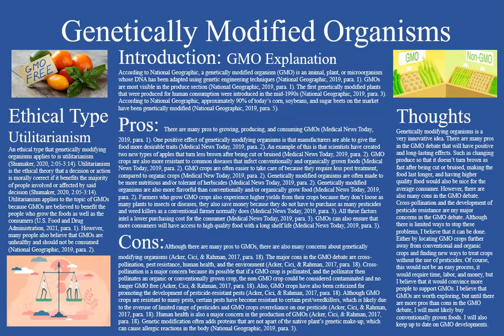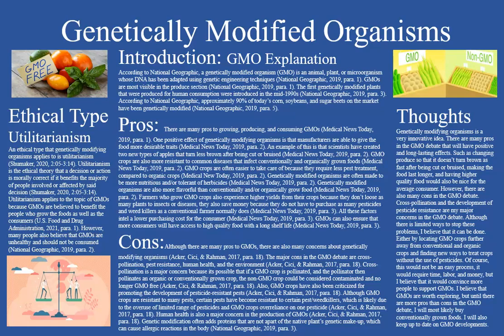Farmers who grow GMO crops also experience higher yields from their crops because they do not lose as many plants to insects or diseases. They also save money because they do not have to purchase as much pesticide and weed killer as a conventional farmer normally does. All of these factors also mean that the selling price for a customer will be lower, the food will most likely be a higher quality, and the food will also have a longer shelf life.